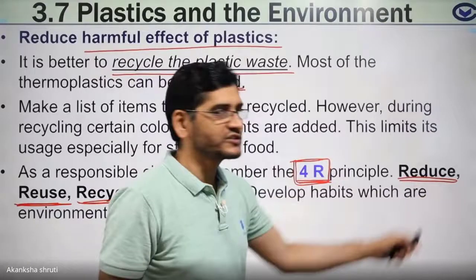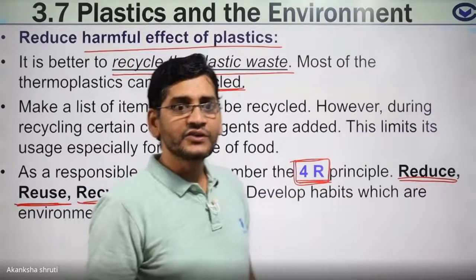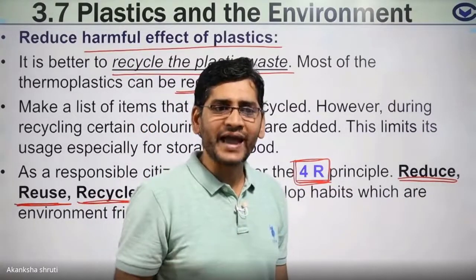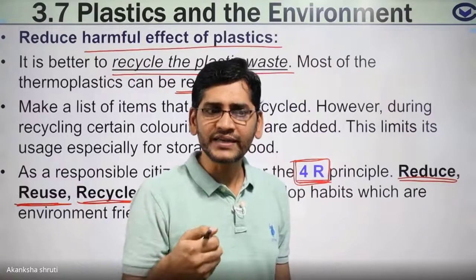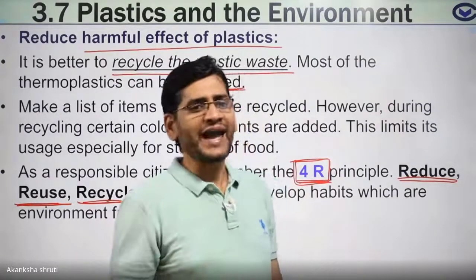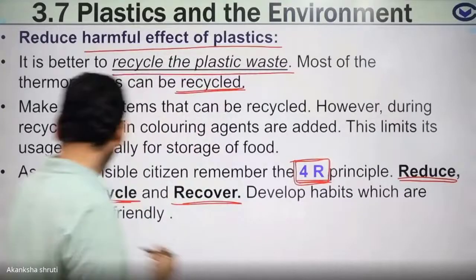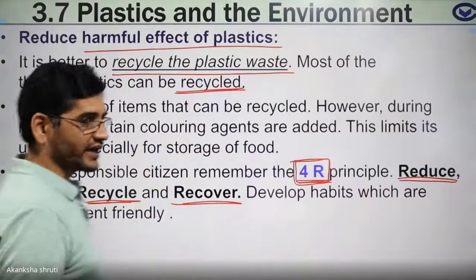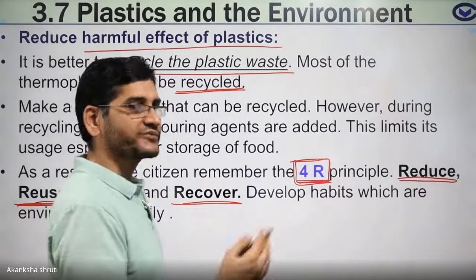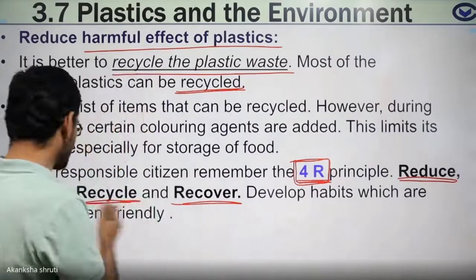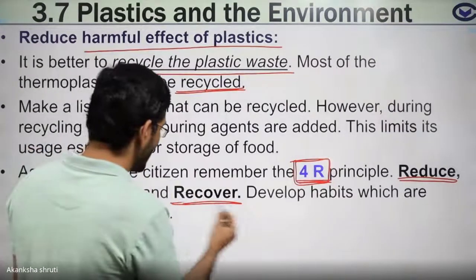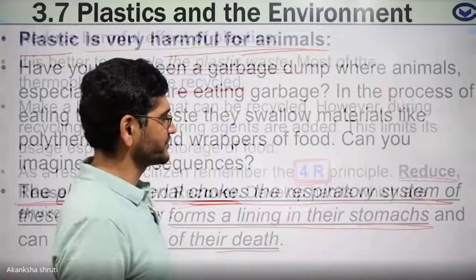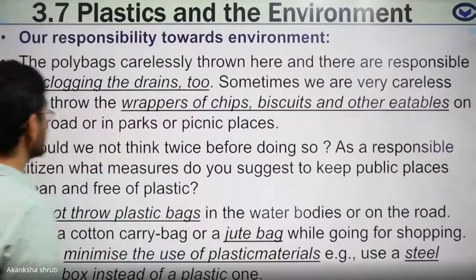Try to reduce the use, like use a cotton or jute bag while going to the market in place of a polythene bag. The other, reuse: use this again after one use. Recycle: send it back to the factory and make new items from the used material.